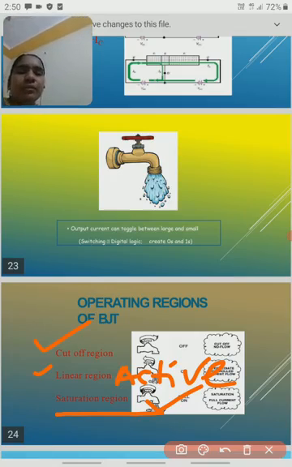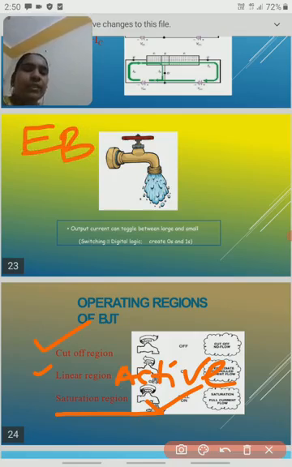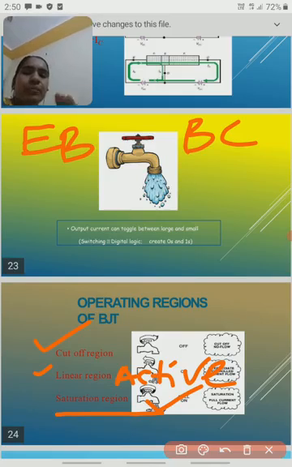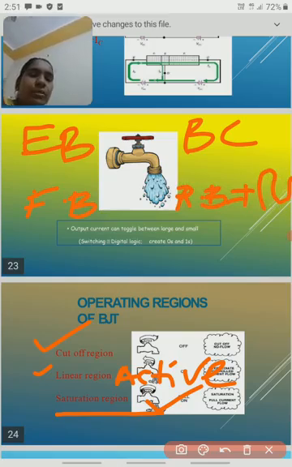First we take the emitter base junction and base collector junction. Maximum transistors are operated with the emitter base junction always in forward bias and the base collector junction in reverse bias, and automatically we get the amplified signal. This region we call the active region.